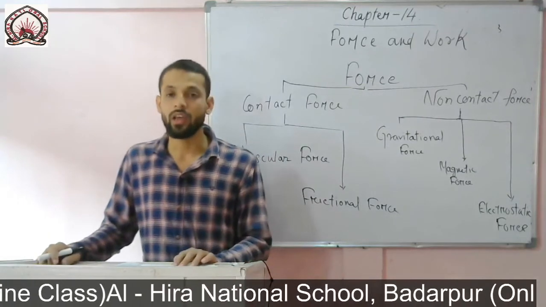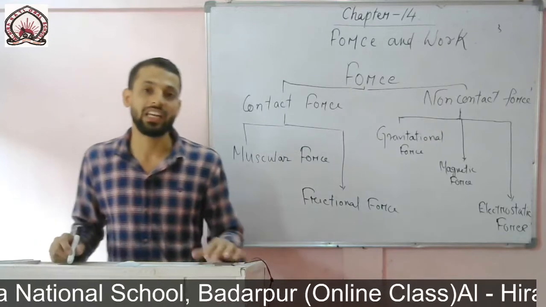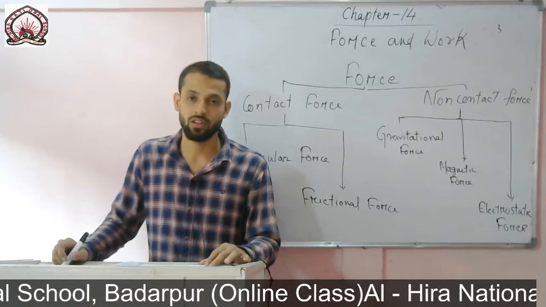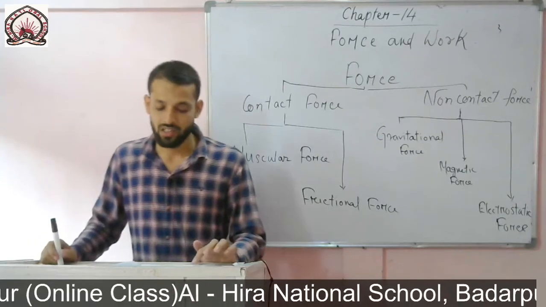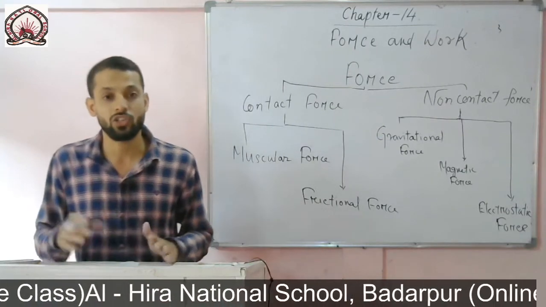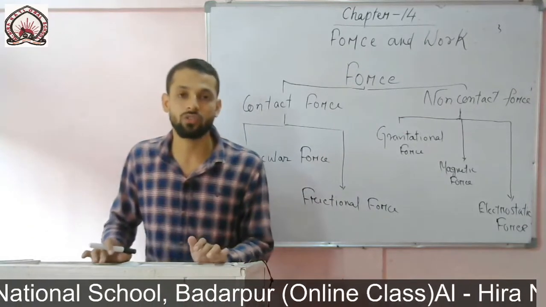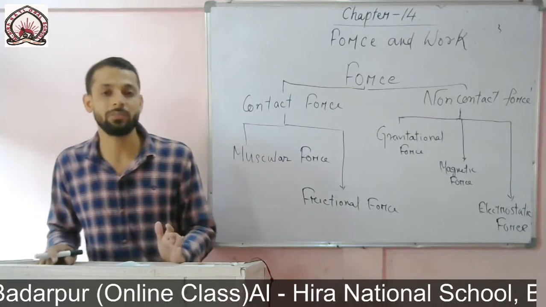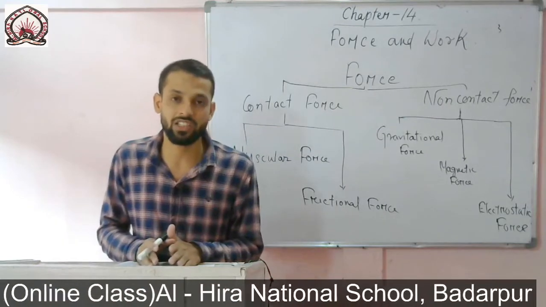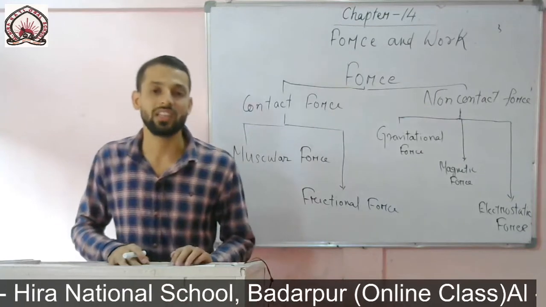When we rub something, it gets electrically charged, and the charge remains there, which is called static electricity. A charged object has the ability to pull things such as paper.